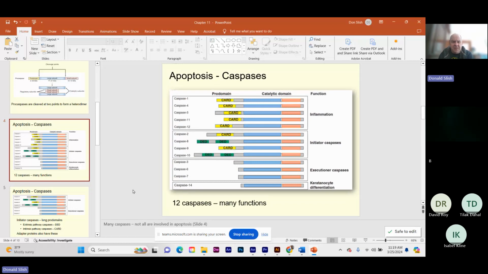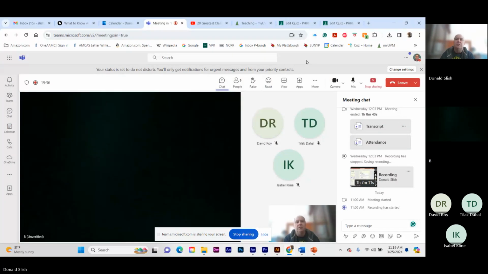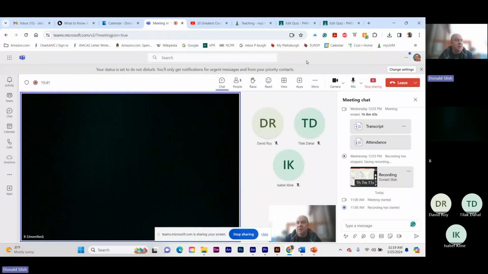If you can see, this is the next chapter. There are a lot more caspases. Here's caspase 7. It's an executioner. 6 and 7 are like 3 basically. You don't need to know that for this test, but you can see there's a bunch of them that are very specific for inflammation, and these we don't get into at all. Distractor. That's the one to make you think a little bit. Wait, what?